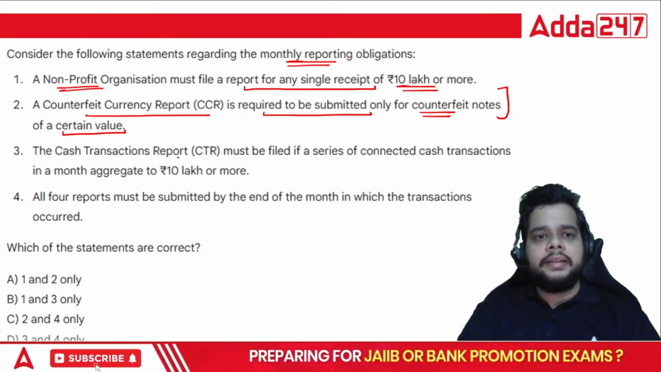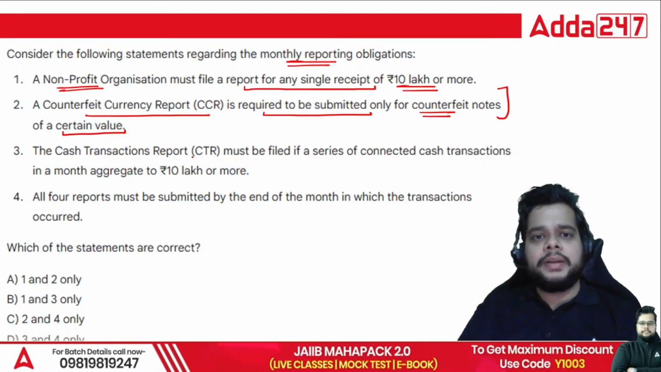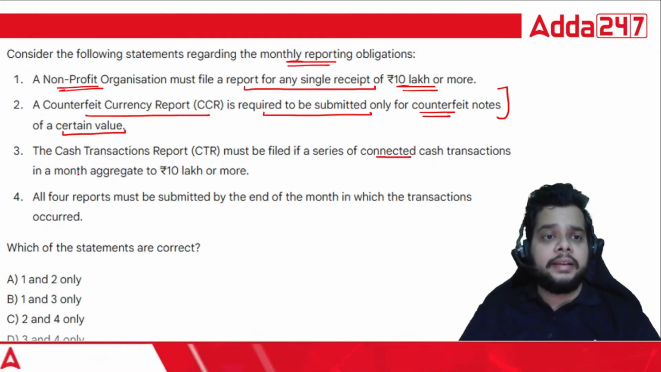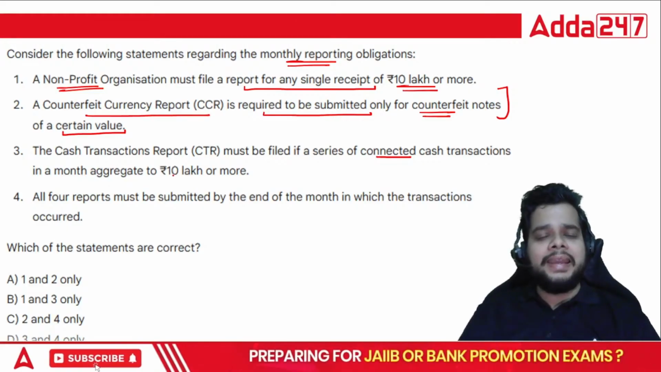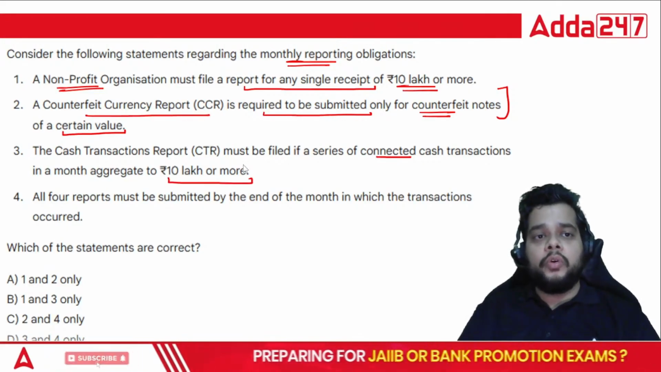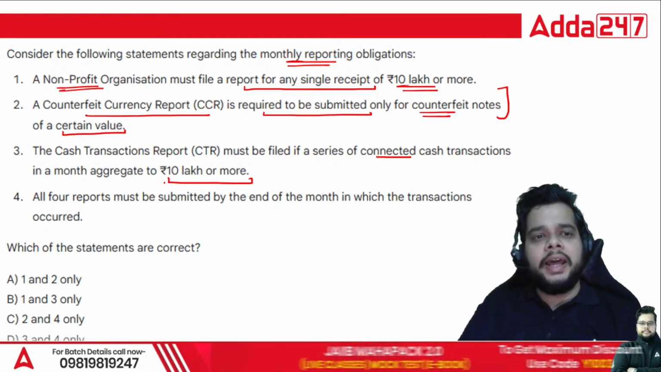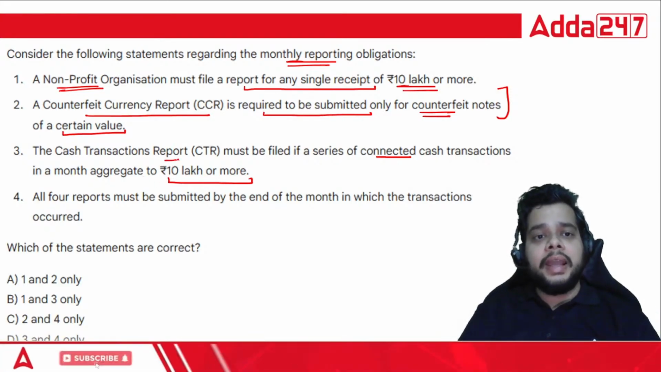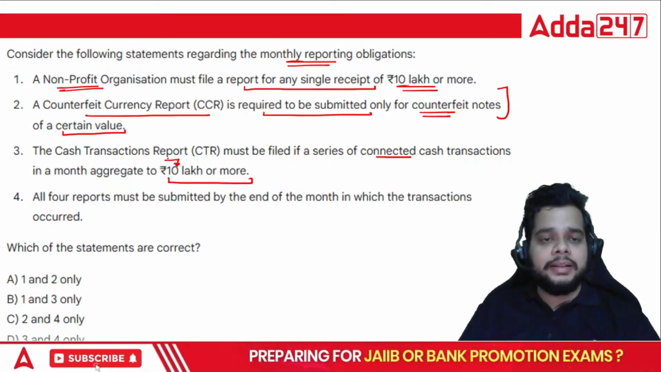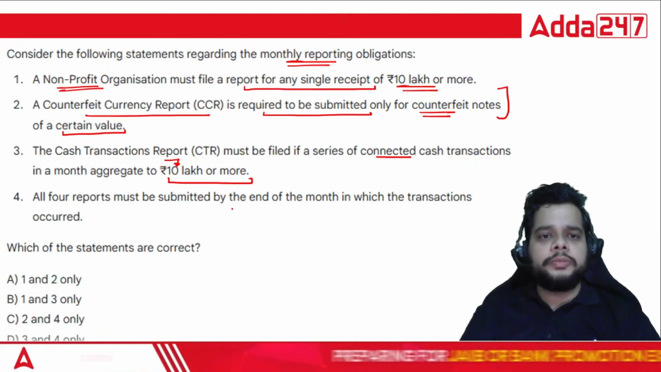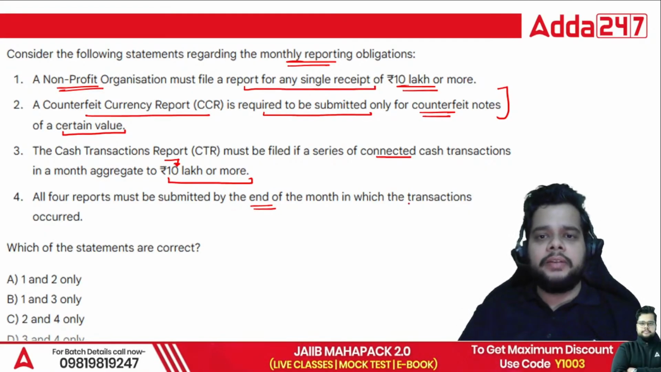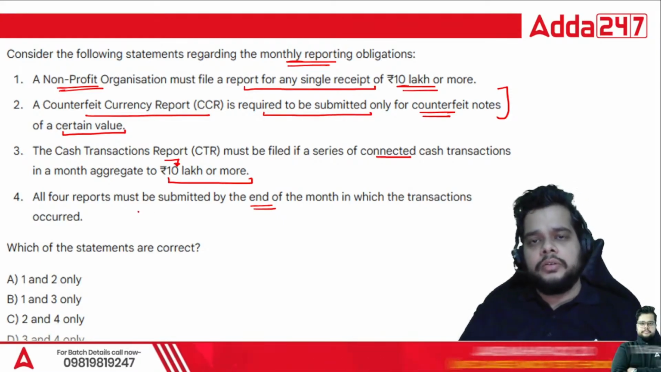The cash transaction report or the CTR must be filed if a series of connected cash transactions in a month aggregate to 10 lakh or more. So CTR, if you are generating the report CTR, what is the monthly aggregate against which you can generate this report. All the four reports must be submitted by the end of month in which the transactions occurred. So what will be the right answer here?